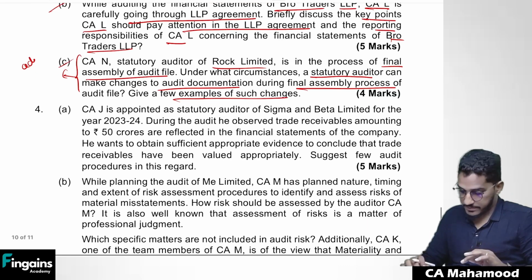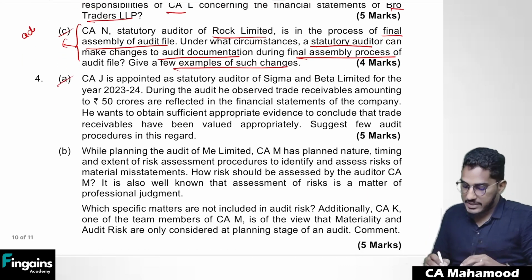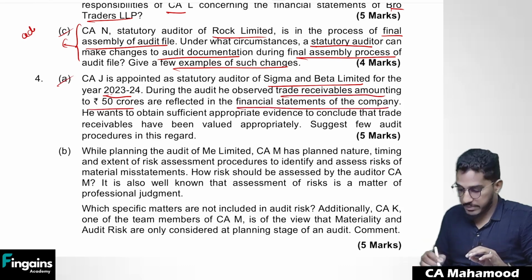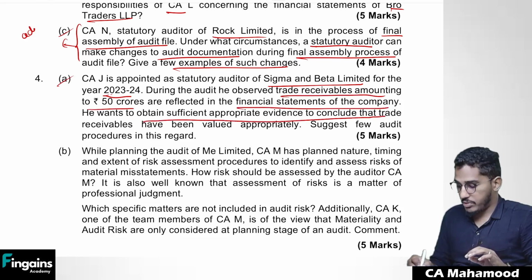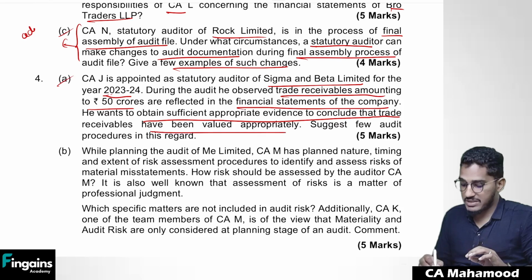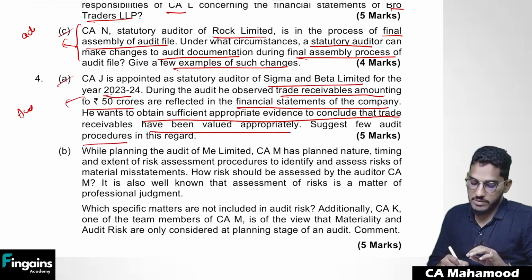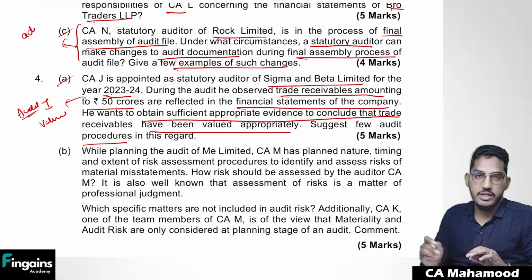Clear? Next. Fourth question. CAJ is appointed as statutory auditor of Sigma and Beta Limited for the financial year 23-24. During the audit, he observed trade receivables amounting to 50 crore rupees are reflected in the financial statements of the company. He wants to obtain sufficient and appropriate audit evidence to conclude that trade receivables have been valued properly. Suggest a few audit procedures. Once again, a question from audit of items of the financial statements. They are asking you how you can verify valuation of the trade receivables.